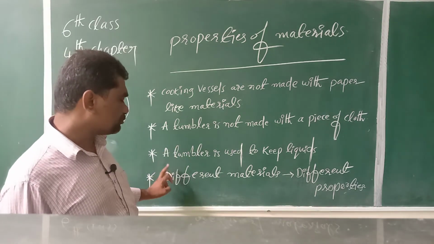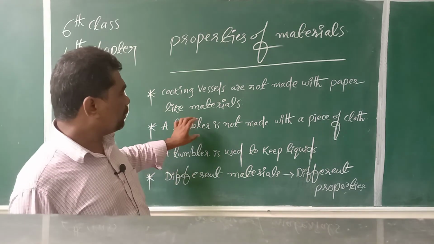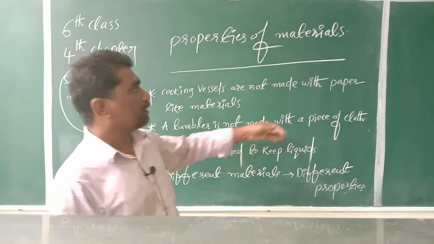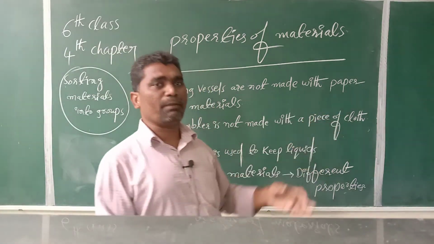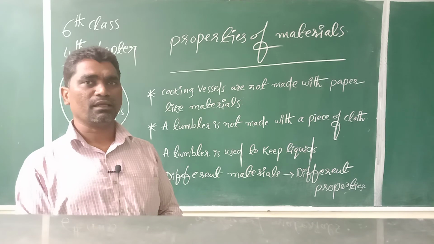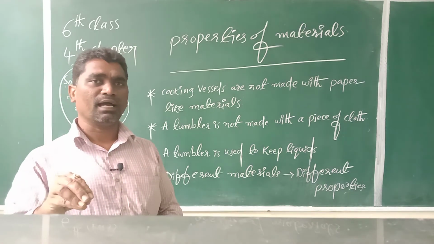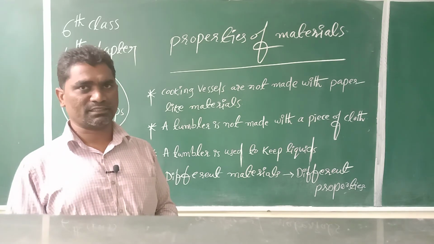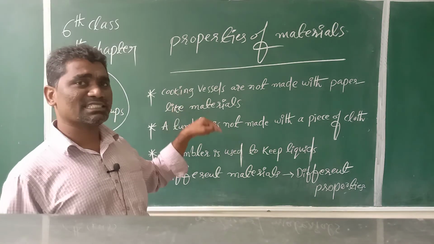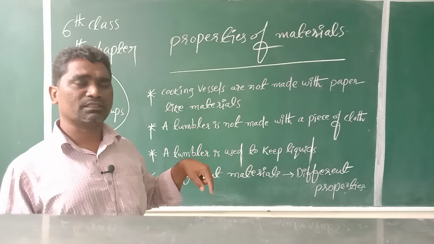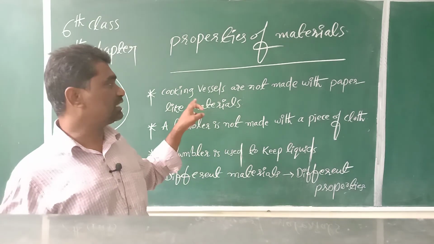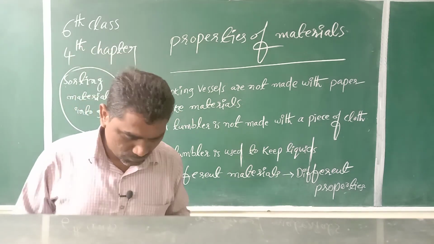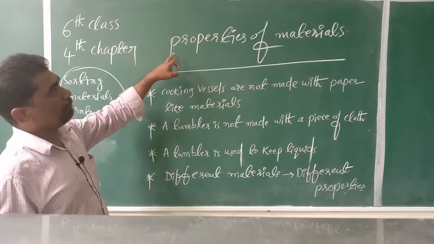So different types of materials have different types of properties. Paper has one type of property, and papers are used to make notebooks or textbooks. Cooking vessels are made with plastic, or with metals like iron, copper, aluminum. We will discuss in detail about the properties of material.